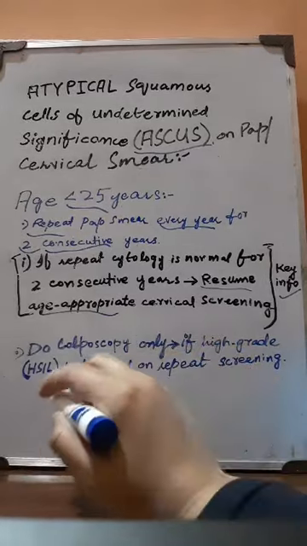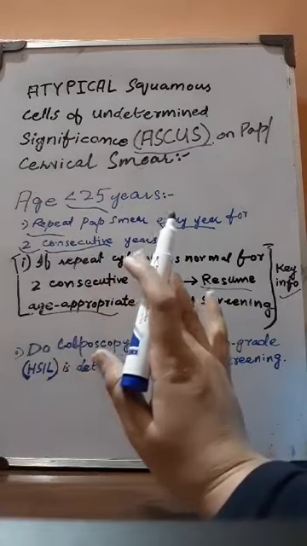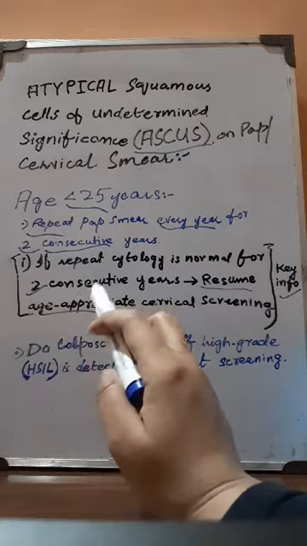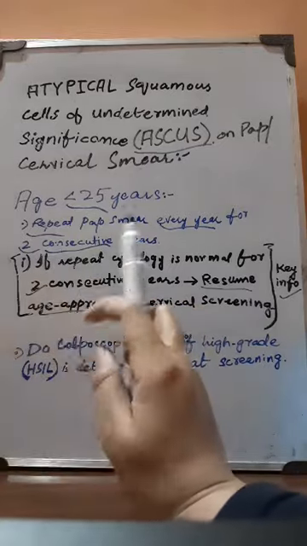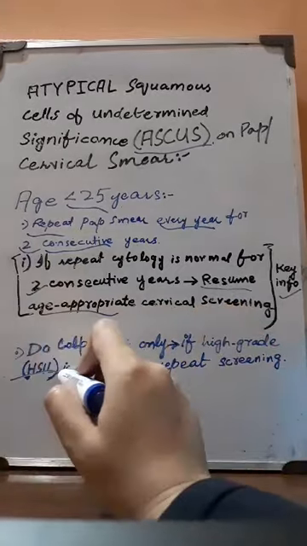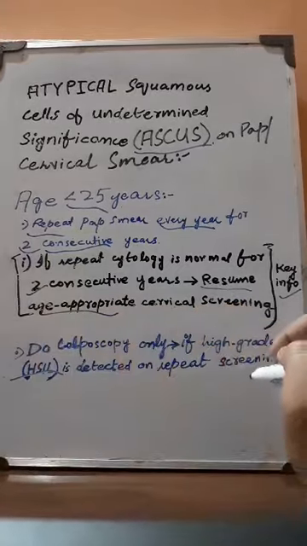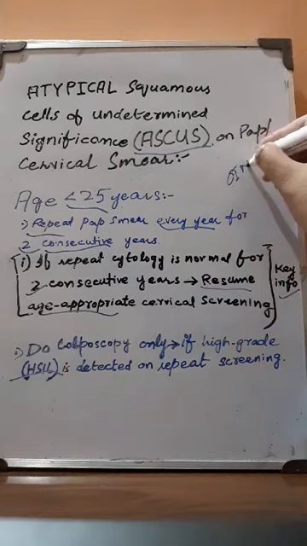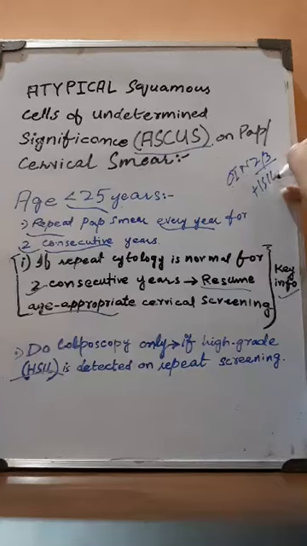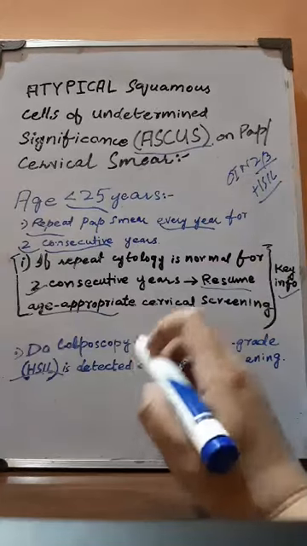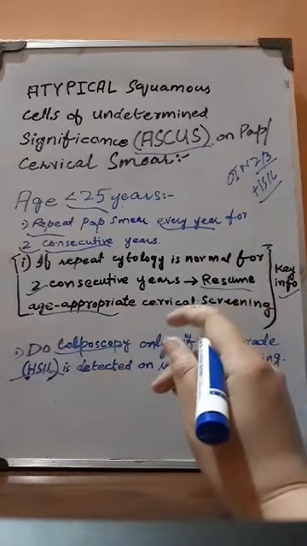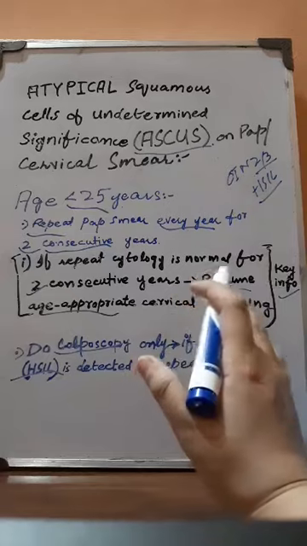So the recommendations are, when we are doing 2 consecutive years of repeat cytology, and if in any of this time period we find any sort of high grade squamous intraepithelial lesion, which is basically, for example, the CIN 2 or 3, also known as high grade squamous intraepithelial lesion, if we find any of that, then we immediately have to go for colposcopy and then immediately biopsy.